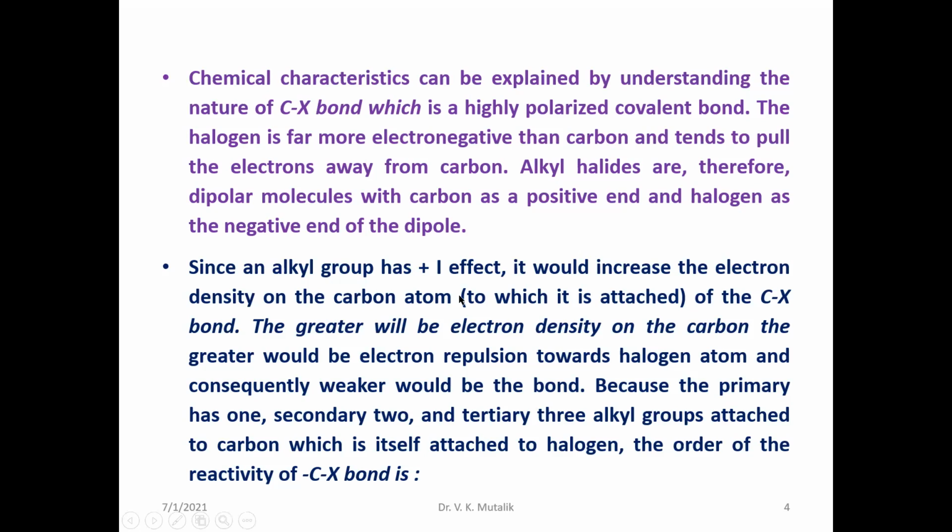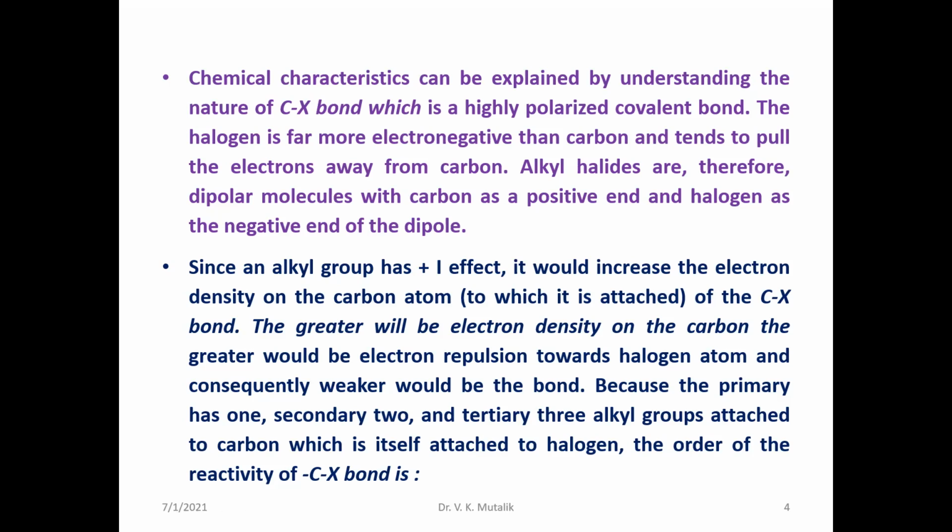Because of that, carbon acquires a positive charge, and halogen acquires a negative charge. Depending upon the type of alkyl group, the polarity may change and the electronegative character of the halogen atom may also change. So when you take different alkyl groups, whether secondary, tertiary or primary, the nature of the carbon to halogen bond differs.